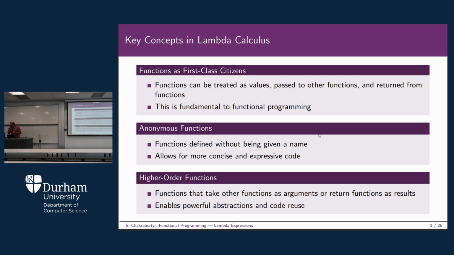Okay, so now let's take a deep dive into the key concepts in lambda calculus. First, functions are first-class citizens, where functions can be treated as values. We can pass a function as a value through another function. Suppose you are going to call some particular function, you can pass an argument by value, or you can pass it by reference.